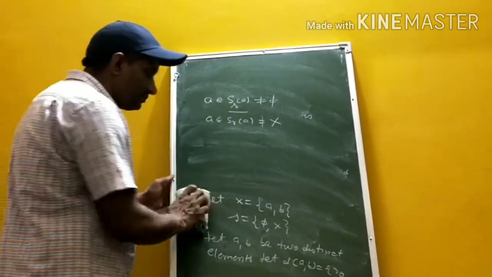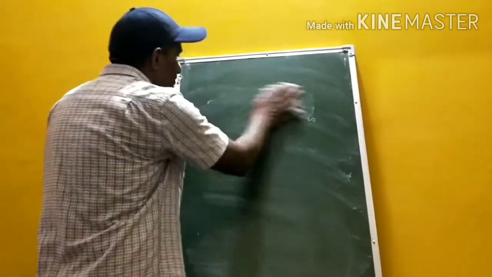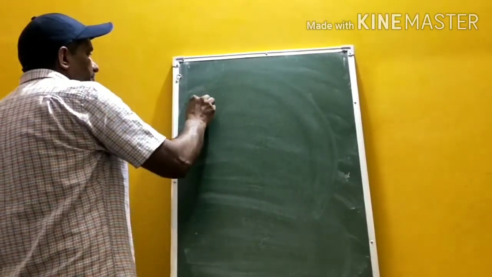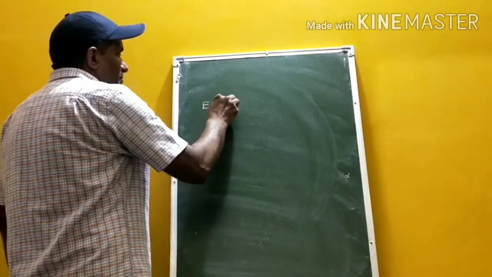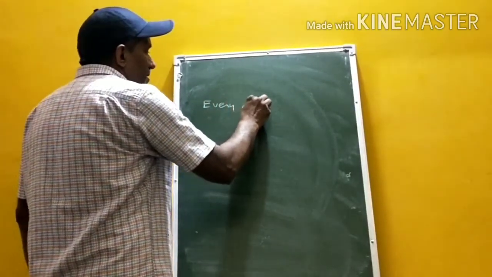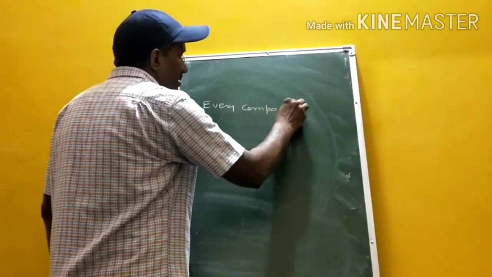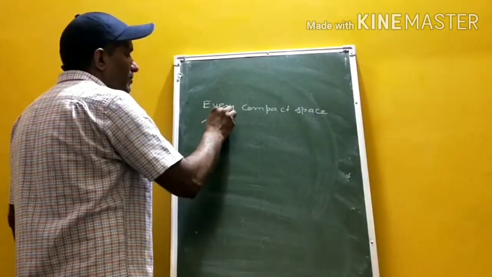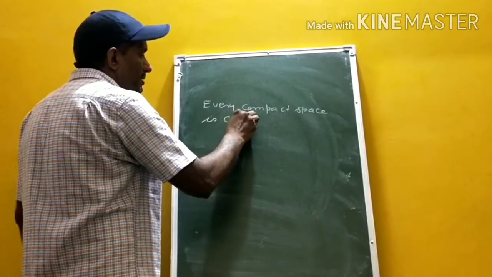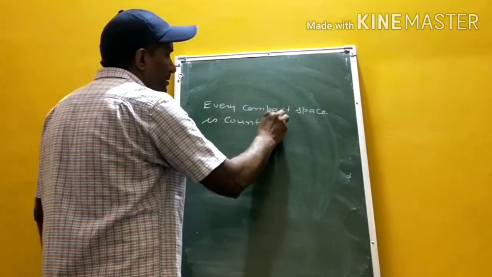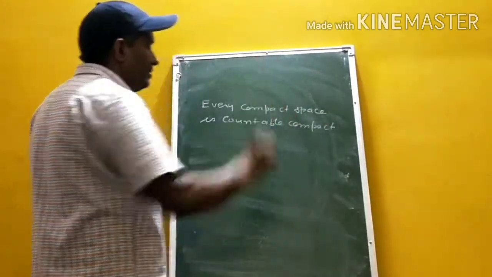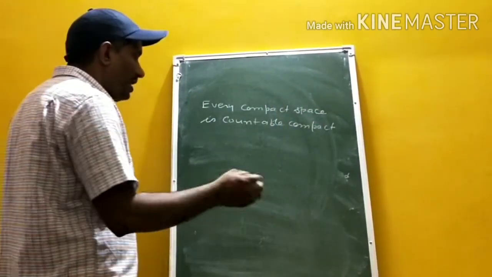Now we come to the next result: every compact space is countably compact. Before that, we recall the definitions.